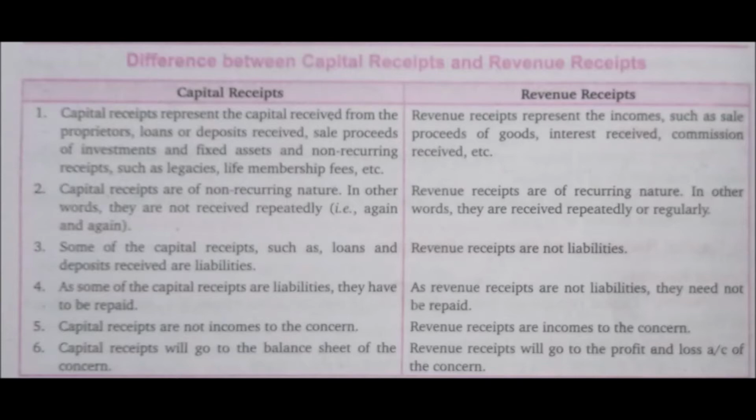Capital receipts are not income to the concern, whereas revenue receipts are income to the concern. And lastly, capital receipts go to the balance sheet of the concern, whereas revenue receipts go to the profit and loss account of the concern. This is the difference between capital receipt and revenue receipts.